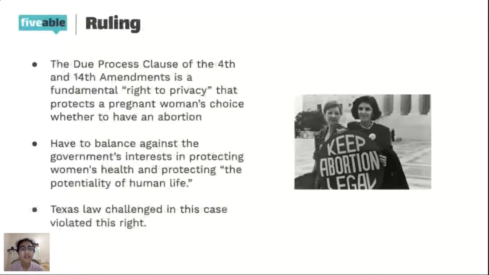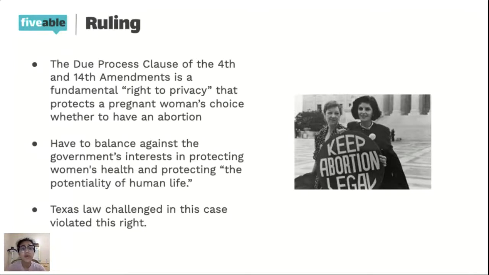And so what ends up being the ruling is that the Supreme Court says that because of the due process clause of the 4th and 14th Amendments, saying that a woman cannot get an abortion is a violation of their right to privacy. And so that right to privacy and that clause of the 4th and 14th Amendments, they protect a pregnant woman's choice to have an abortion or not.